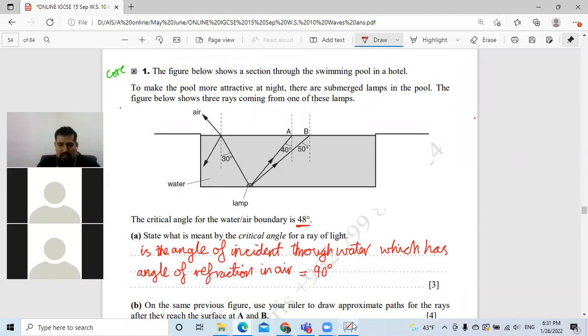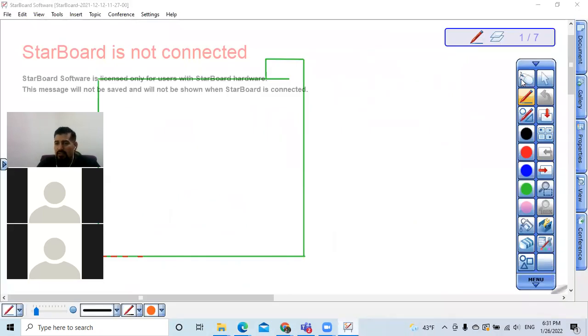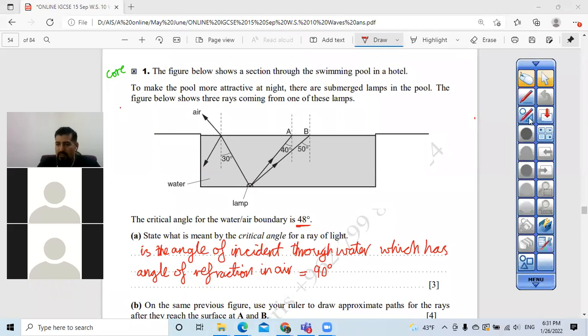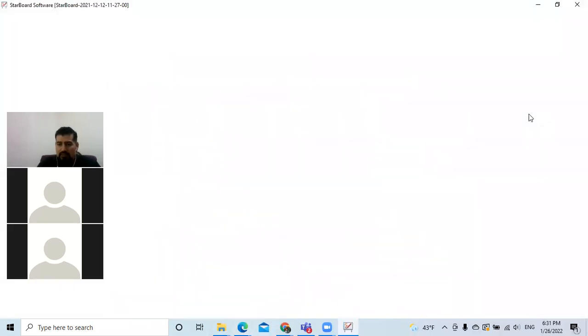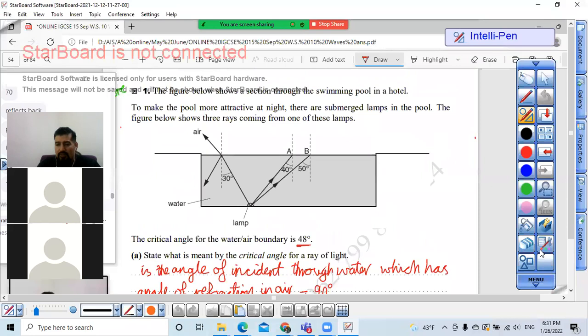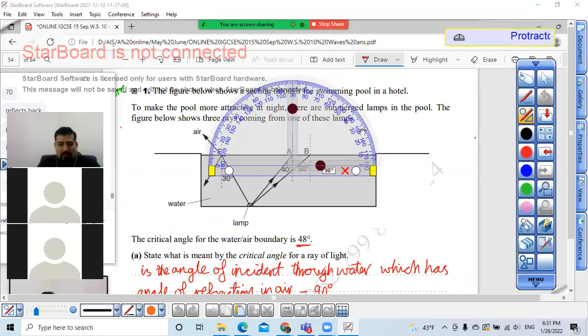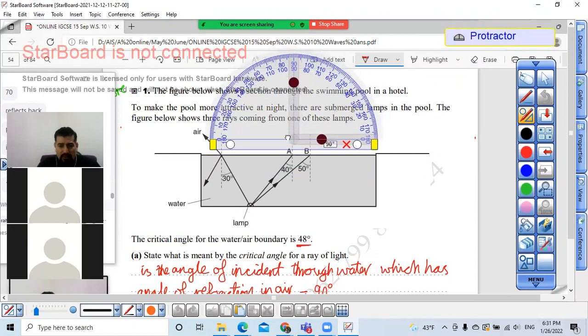I'm going to use this software that has a compass, protractor, and ruler. Look here at what I'm going to do. Now, the first question asks us to draw what will happen to the light as it reaches the point A.